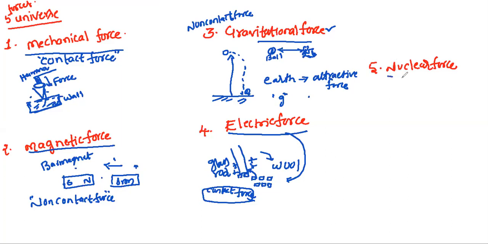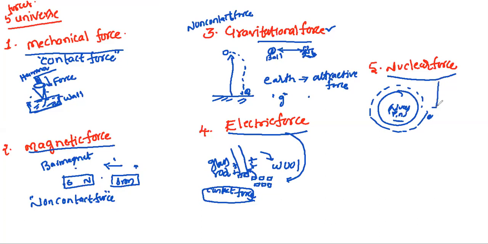Now we'll get to the nuclear force. What is meant by nuclear force? A nuclear force is a force that exists only if the interacting particles are protons or neutrons or both. If you take this atom, here is the nucleus. In that nucleus we have protons and neutrons, and the electrons are revolving. When protons and neutrons exist together, we get nuclear forces.